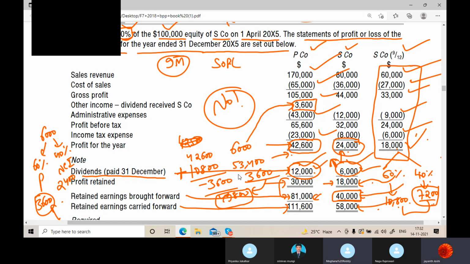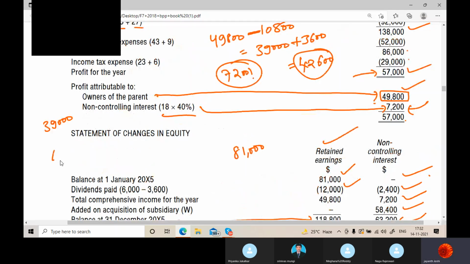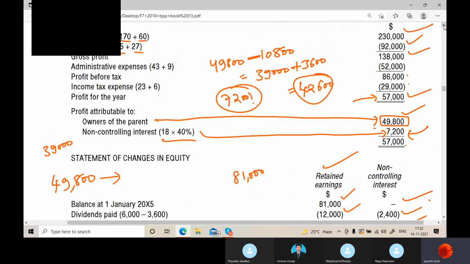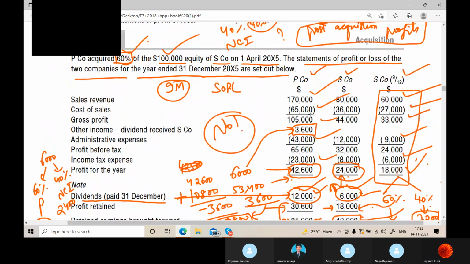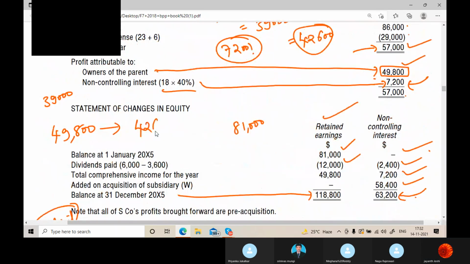See, instead of all this complication, simply do one thing. Take this 49,800. I will tell you the bifurcation. What is the profit the parent has got? 42,600, correct? You remove, when you are making them a single company, that means a group company. Do you think dividends they receive would be applicable, or should that be cancelled out?